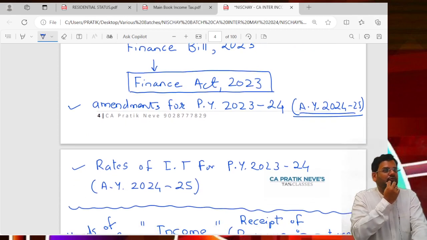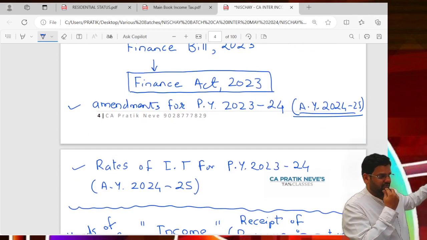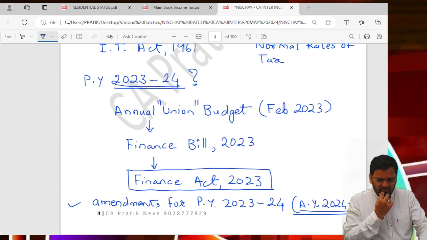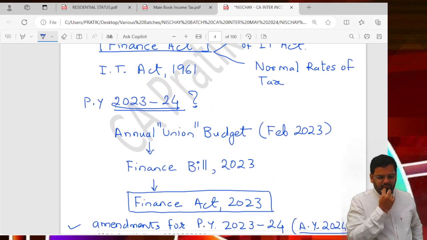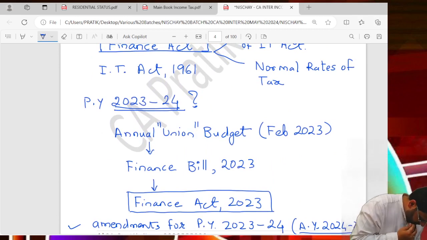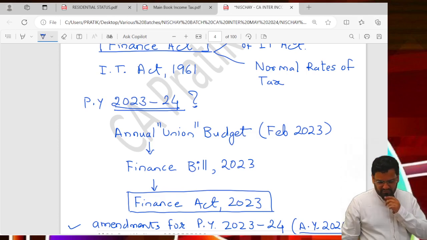So what is the role of Finance Act 23? Okay, okay. So I should scroll up further. Sorry, sorry, one second.